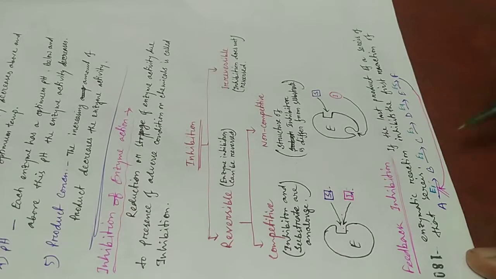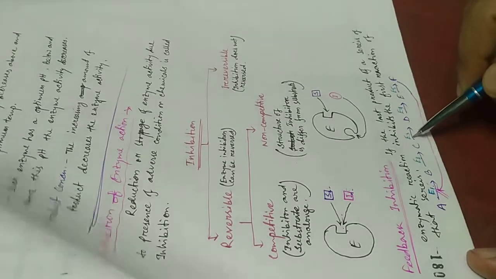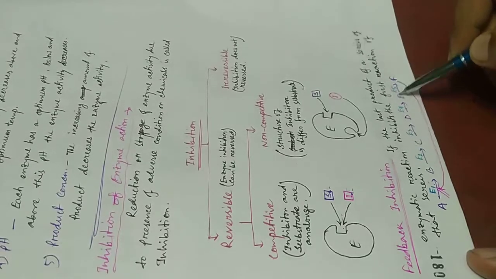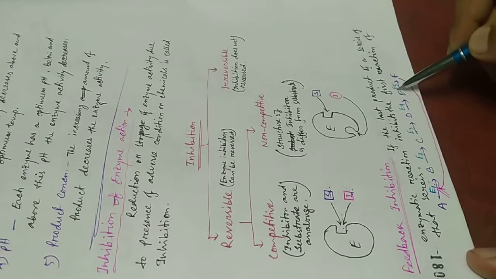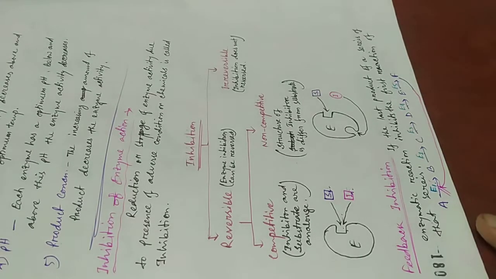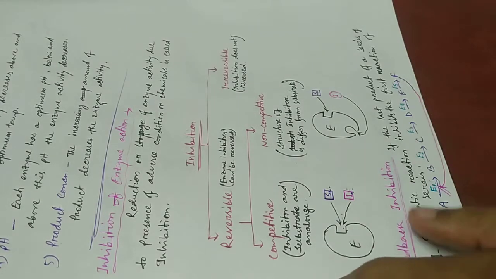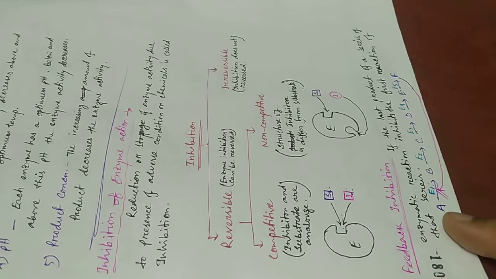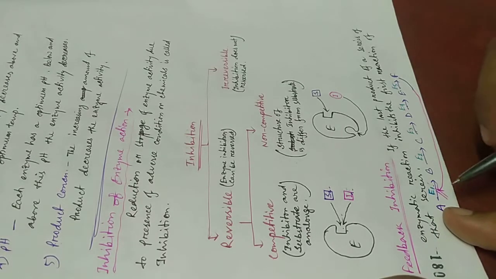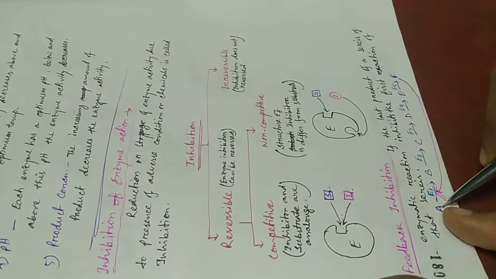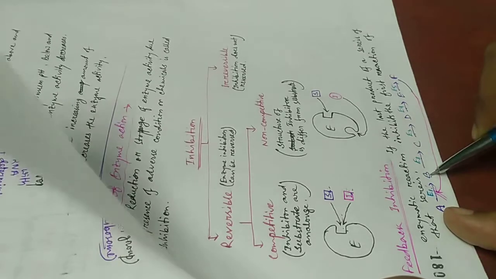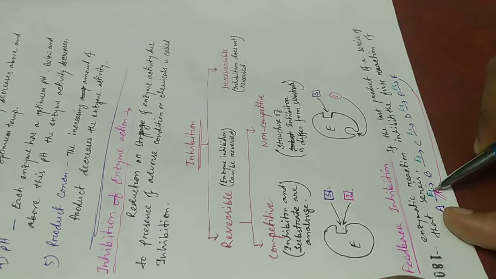As an example, enzyme 1, enzyme 2, enzyme 3, enzyme 4 and enzyme 5 take part in a series of chemical reactions, and the substrates are A, B, C, D and E. Substrate A converts into B in the presence of E1 enzyme.